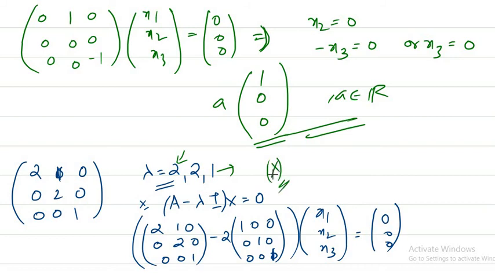But the problem is to diagonalize this particular matrix we need a 3 by 3 matrix P, right? Usually what we do is we take the linearly independent eigenvectors corresponding to these eigenvalues and form a matrix. But here the problem is we are getting only one linearly independent vector for this eigenvalue 2. So it is not possible to diagonalize this particular matrix.